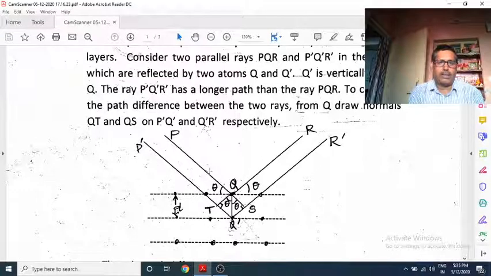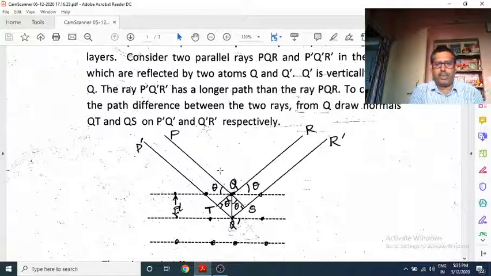The incident ray makes an angle with the plane, and the characteristic of this is that when any ray is incident at glancing angle theta, the same angle will be formed here. Okay, the ray PQR and another set P dash Q dash R dash.